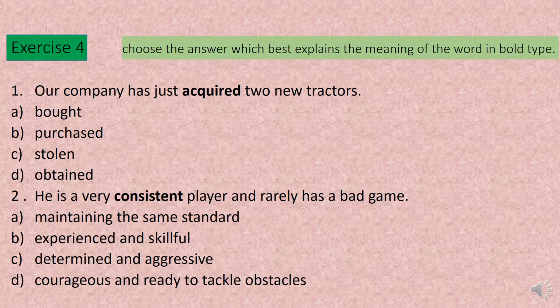Second one, he is a very consistent player and rarely has a bad game. What is the meaning of consistent, children? Consistent means he keeps his standard forever. He is not changing his standard, maintaining the same standard. He's a very consistent player and rarely has a bad game. So there are many questions.